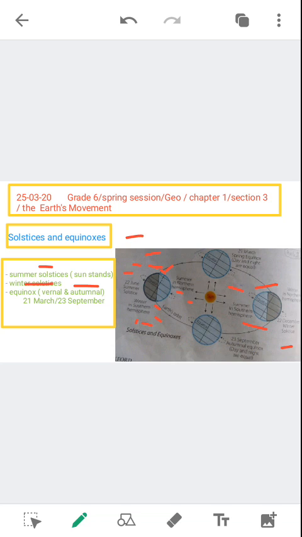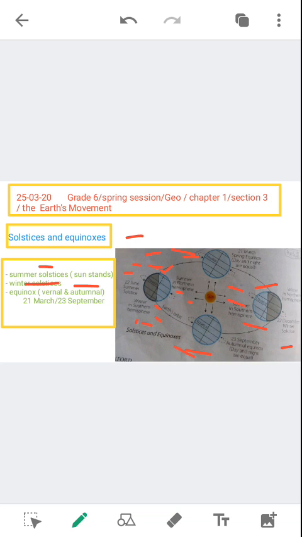Then we have another condition on 21st March and 23 September. The Earth reaches a position which is midway between midsummer and midwinter, and both the northern and southern hemispheres have temperature conditions in between summer and winter. On these 2 days, the sun rays are directly above the equator.